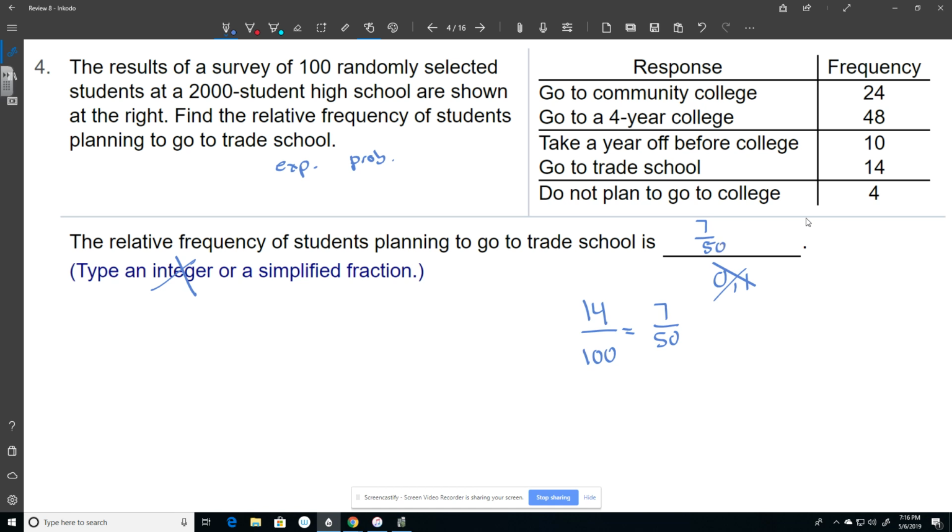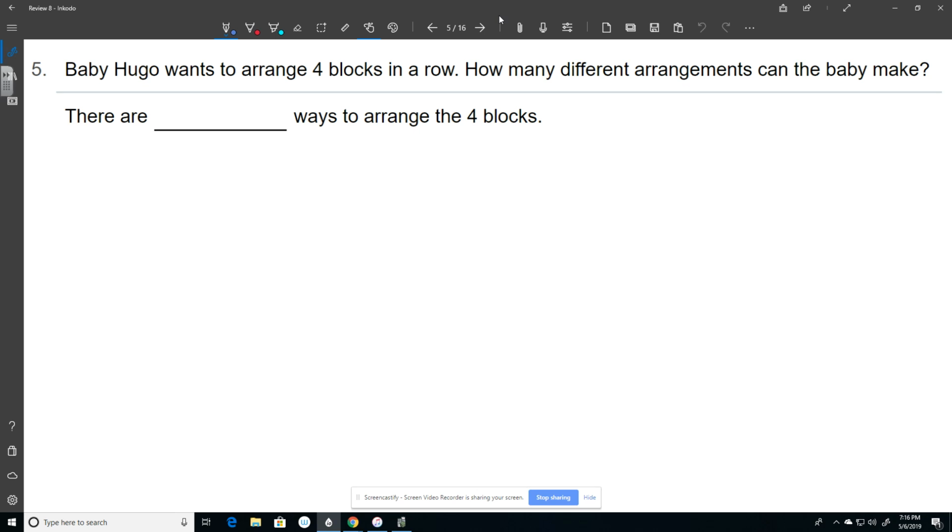So that would be my final answer. All right, number 5. Baby Hugo wants to arrange 4 blocks in a row. How many different arrangements can the baby make? So nowhere in here does it say the word probability. So this is going to be one of our counting problems that we're going to do. Again, there's not a lot of them, but there are a few. And in this case, it wants to know how many different ways Hugo can arrange 4 blocks.